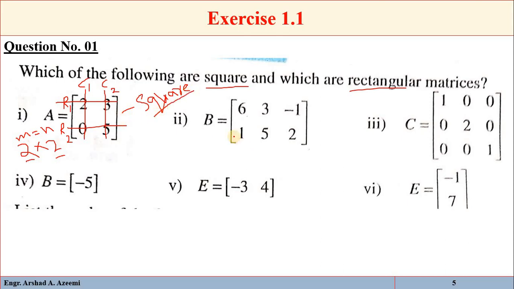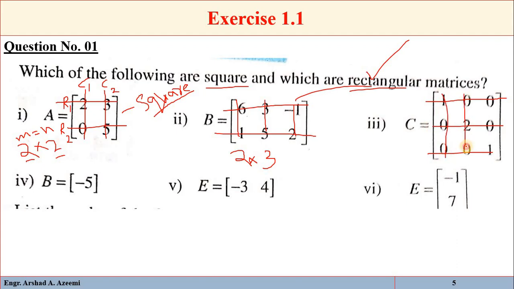Now here we have 2 rows and 3 columns. The number of rows is not equal to the number of columns, so it is a rectangular matrix. Similarly, here we have 1st row, 2nd row, 3rd row, and 1st column, 2nd column, 3rd column. We have 3 rows and 3 columns. The number of rows is equal to the number of columns, so that is a square matrix.